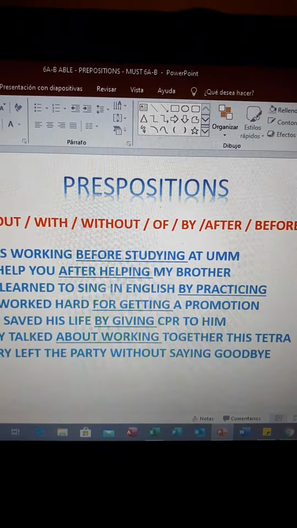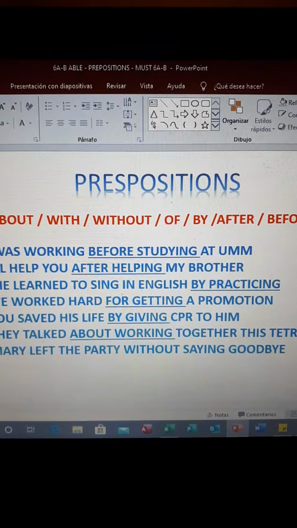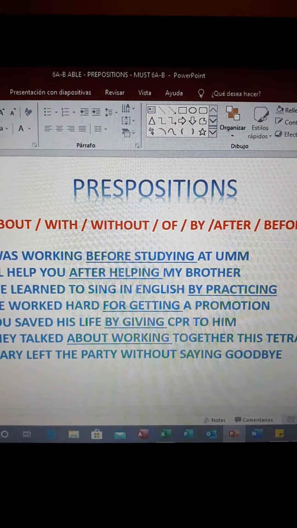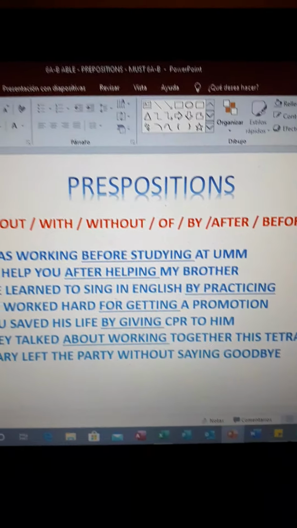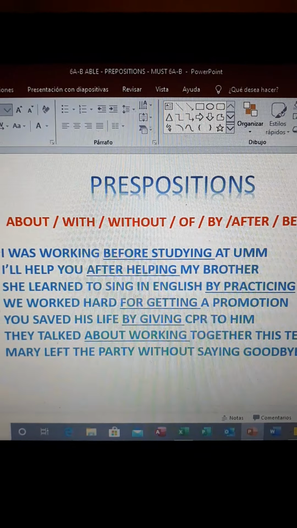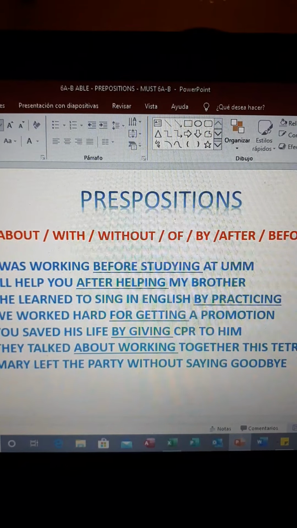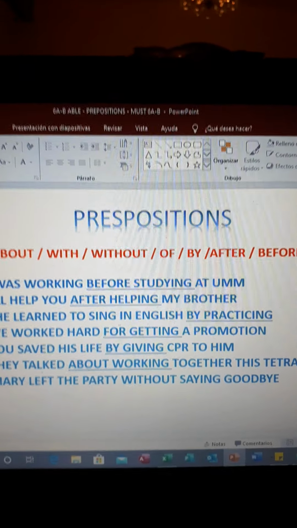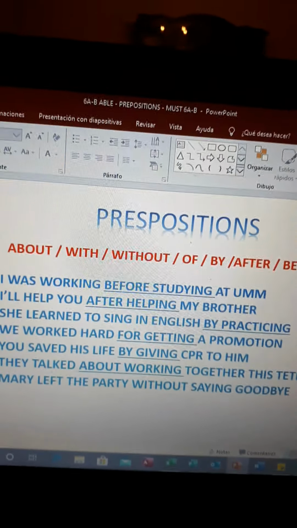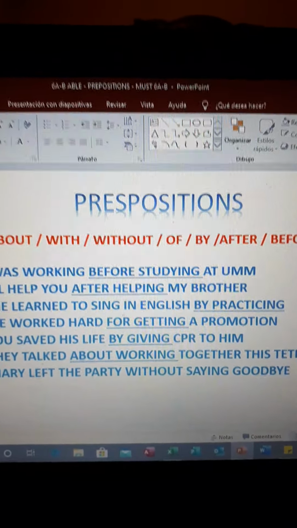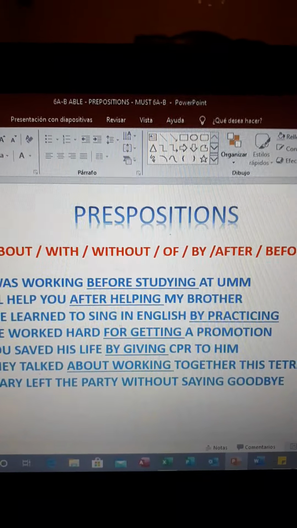Before starting, after helping, by practicing, for getting, by giving, about working, or without saying goodbye. This is a very easy topic. We need to identify the preposition first. And after the preposition, you are going to work with actions with ing.